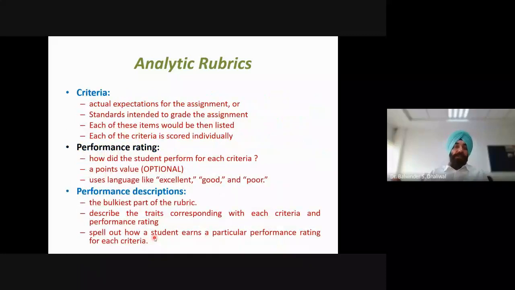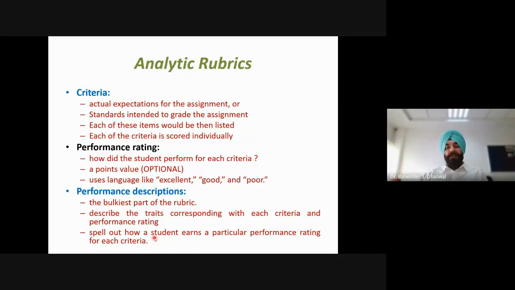Now, what are these 3 key elements, and what is their significance? Let's first see the term criteria. Criteria basically refers to the actual expectations for the assignment, or the standards intended to grade the assignment. What are the different key points which we are going to assess, which are required to be demonstrated by the students? Those become the criteria in case of an analytic rubric. Each of these items is listed in the leftmost column, and each of the criteria is scored individually.